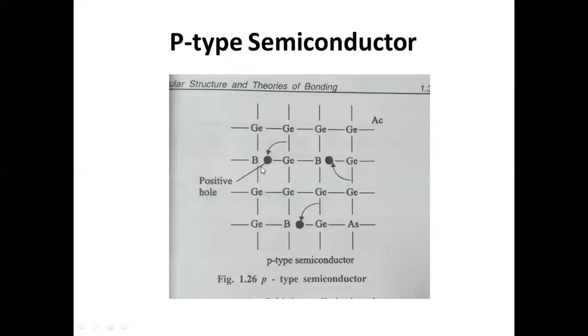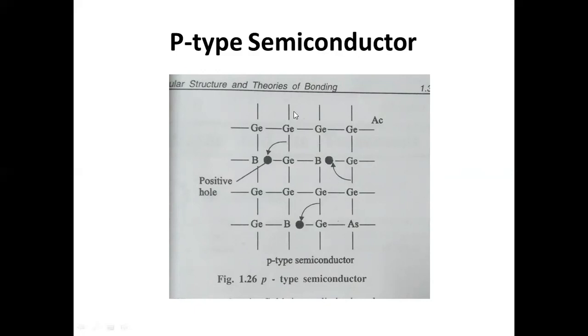Now, when germanium crystal is doped with boron, it is creating a hole. It is creating an electron deficient site. When an electron deficient site is created, it's a positive hole. The electrons can hop like this, and that's how conduction takes place.